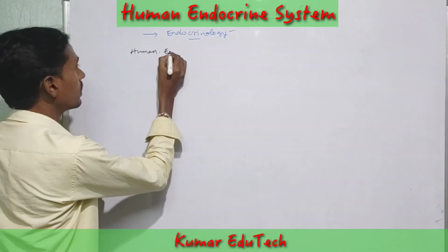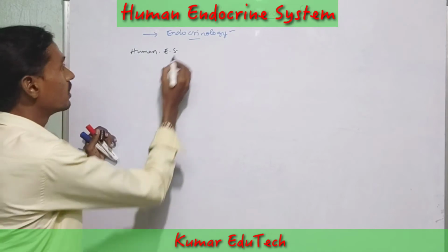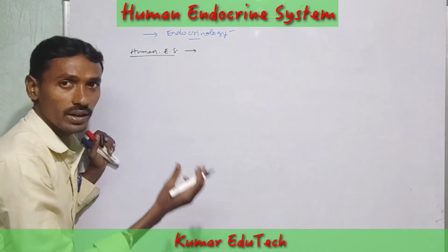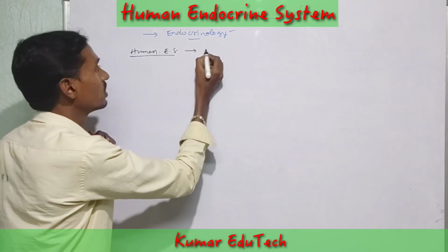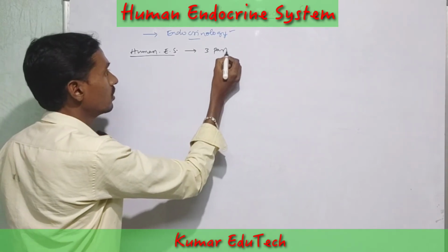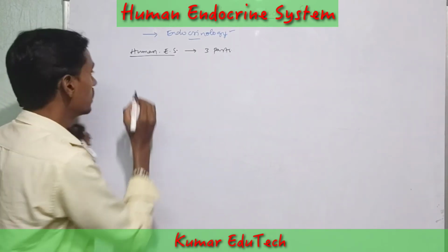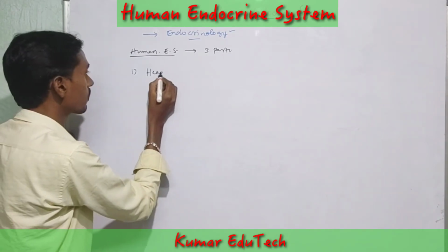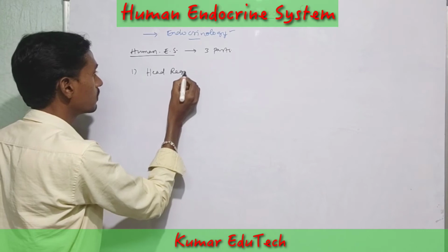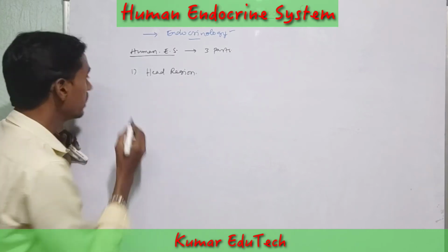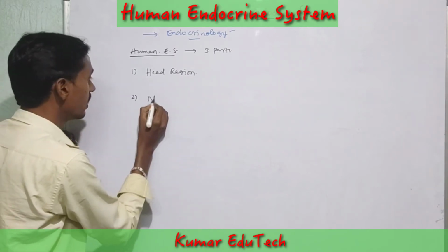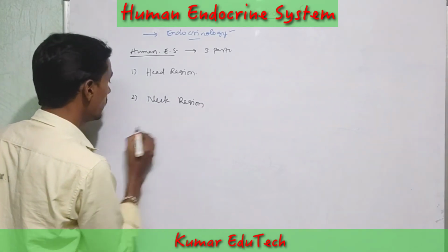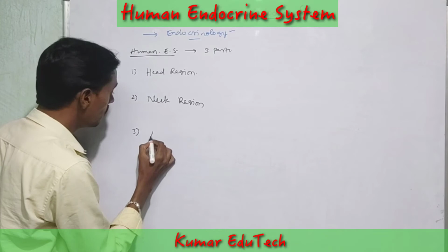The human body is divided into three parts. The first is the head region, the second is the neck region, and the third is the abdominal region.